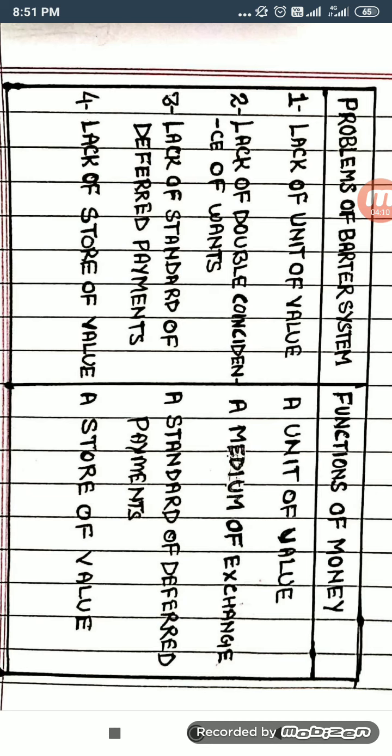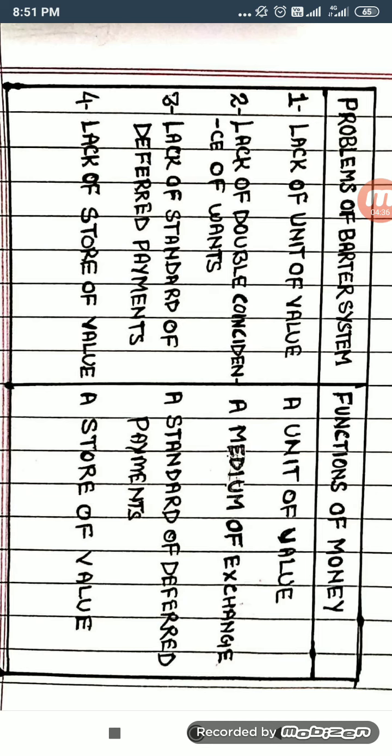against the second problem of barter system, which was lack of double coincidence of want. As I told you, the lack of double coincidence of want simply means that at the time of barter system it was not possible to have double coincidence of want every time. It means simultaneous fulfillment of mutual wants.